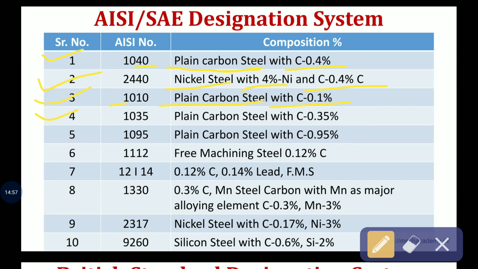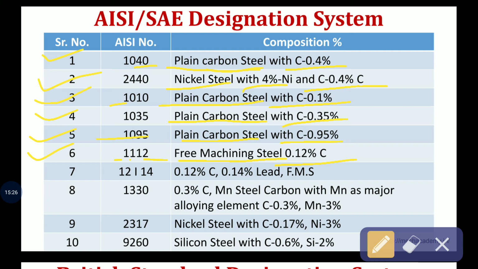The fourth example is 1035, again plain carbon steel with carbon percentage 0.35%. The fifth, 1095, is plain carbon steel with carbon percentage 0.95%. The sixth is 1112, where 11 means, as I already told you in the last slide, free machining steel, and 12 means 0.12% carbon.